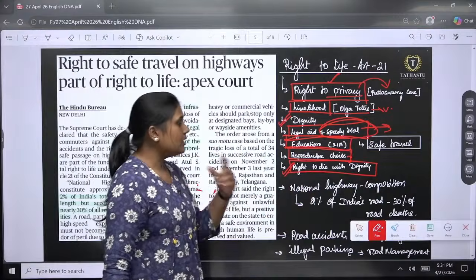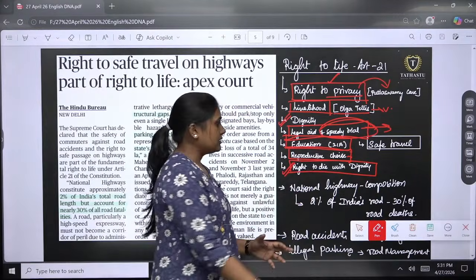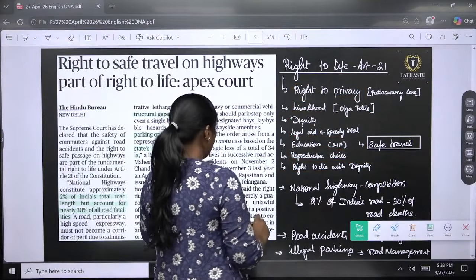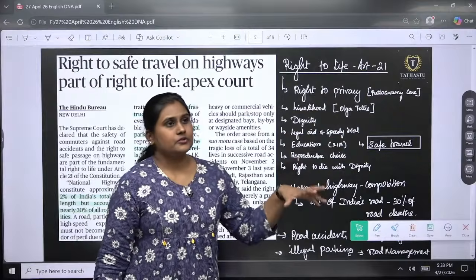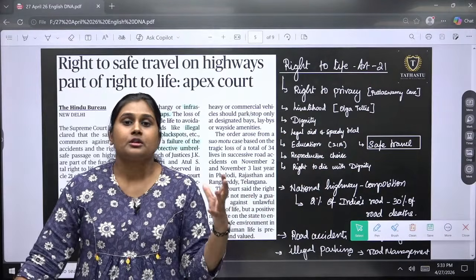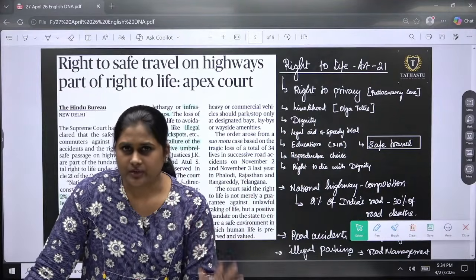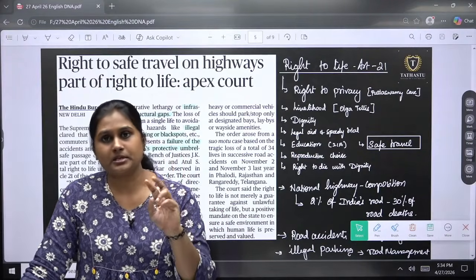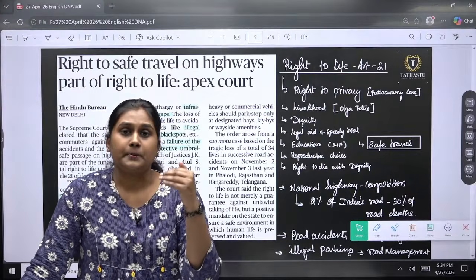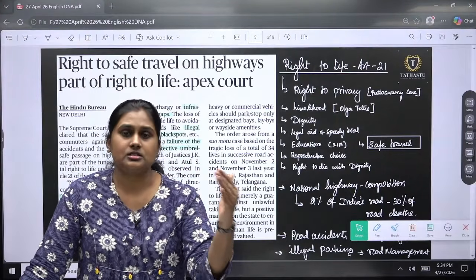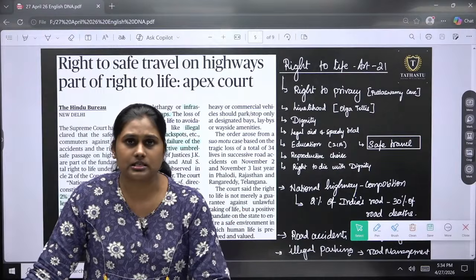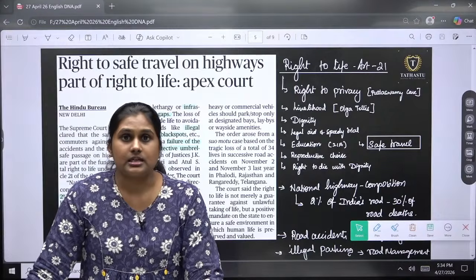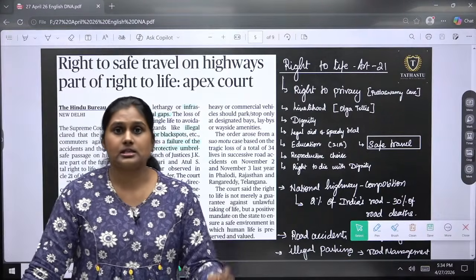Okay. So along with this, one more thing has been added, that is safe travel. So why has this come here? Because if you see a report, national highways make up only 2% of Indian roads. Other roads are district connectivity roads, and these make up a lot more. But of the road deaths, nearly 30% are happening on the highways.